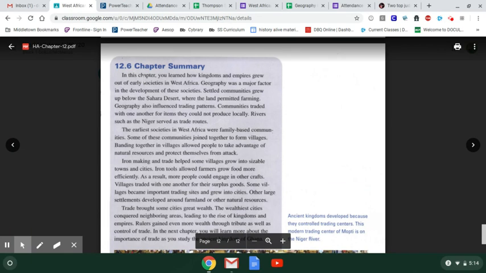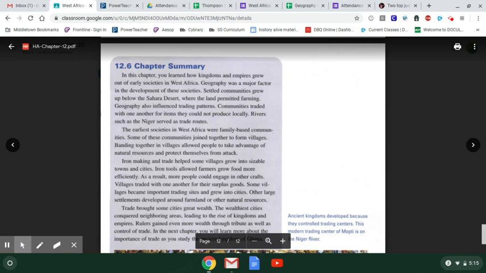So I'm going to read it to you right now. Chapter summary. In this chapter, you learned about how kingdoms and empires grew out of early societies in West Africa. Geography was a major factor in the development of these societies. Settled communities grew up below the Sahara Desert, where the land permitted farming. Geography also influenced trading patterns. Communities traded with one another for items they could not produce locally. Rivers such as the Niger served as trade routes. The earliest societies in West Africa were family-based communities. Some of these communities joined together to form villages. So we can see the start of the expansion.